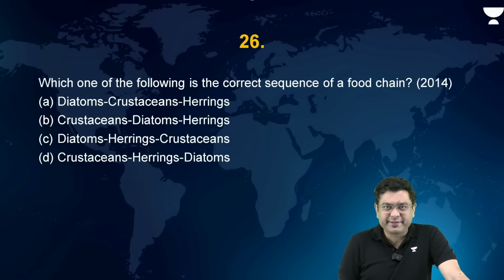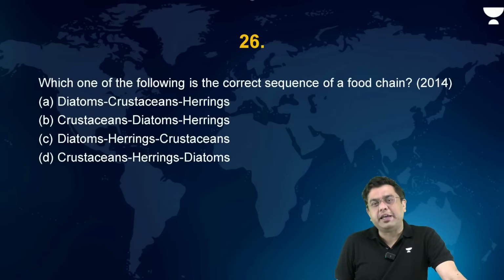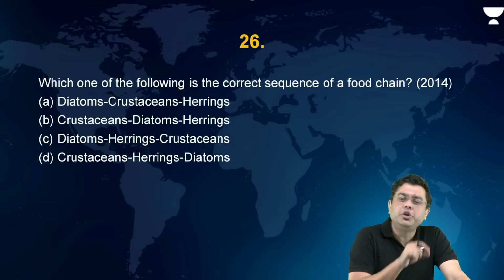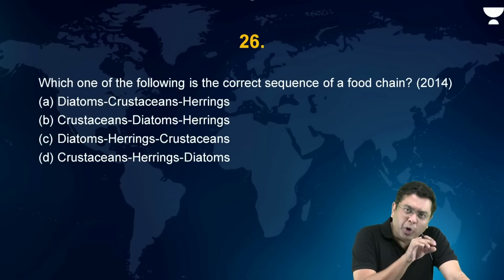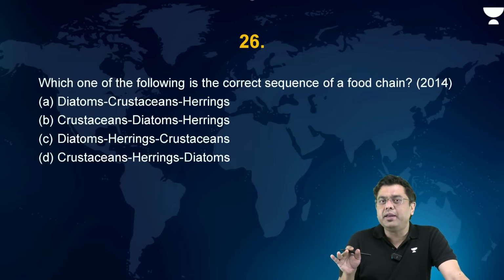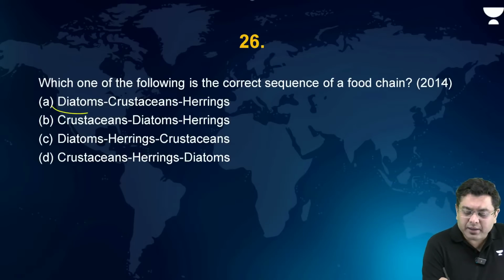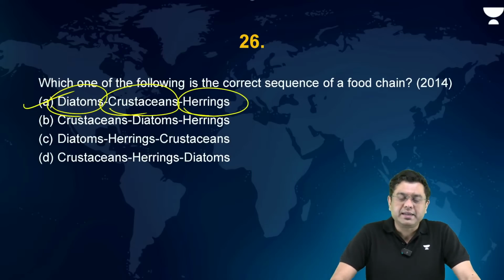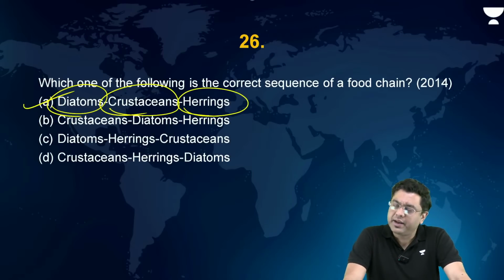What are herrings? Herrings are basically small fish species that you have. Those fish species will consume the small shrimps that you have, the small copepods that we have talked about. They are consumed by herrings. So here, diatoms are consumed by crustaceans and they are then consumed by herrings. So A becomes the correct answer in this particular case.